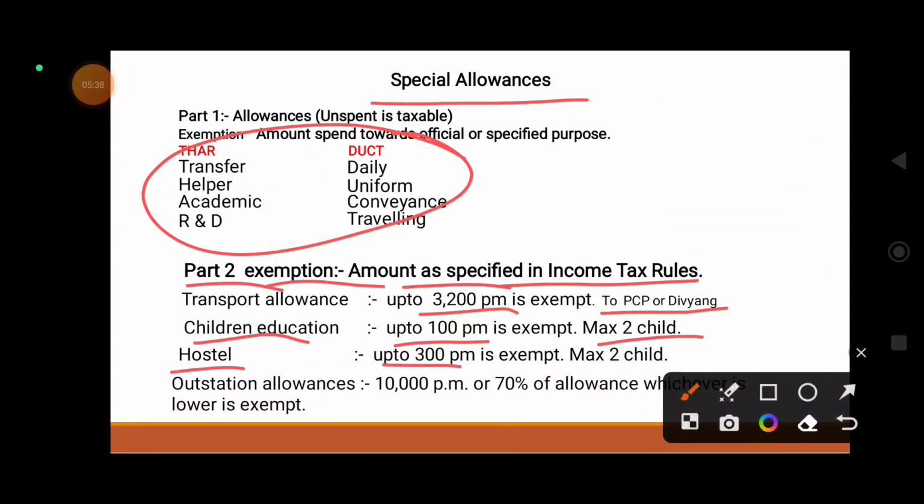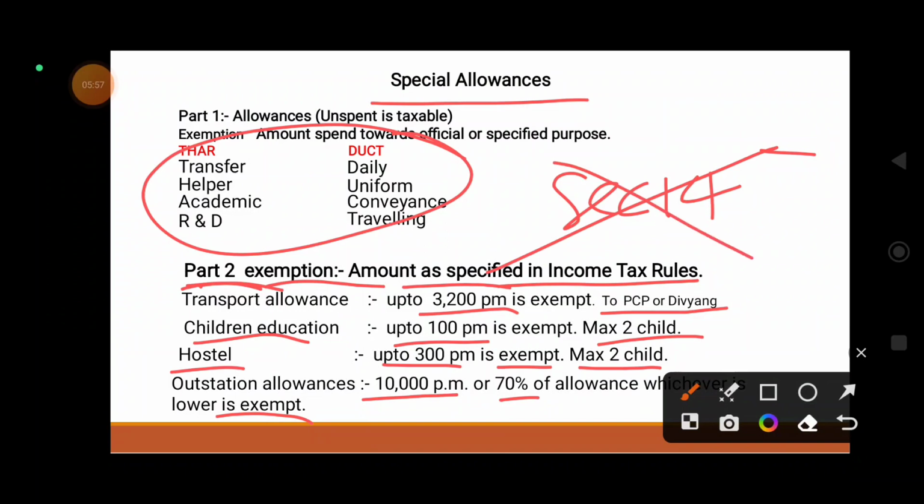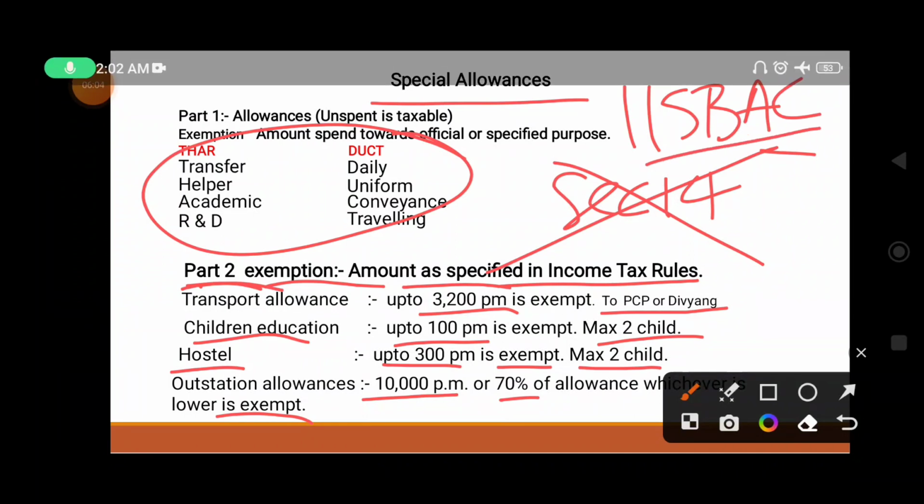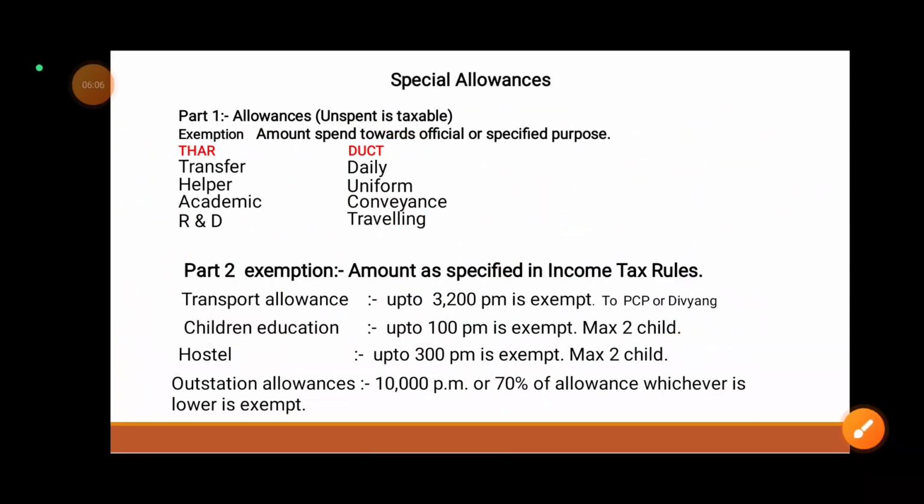Hostel allowance 300 per month is exempt, maximum 2 children. Outstation allowance 10,000 per month or 70% of the allowance received, whichever is less. These special allowances of part 2 of section 14 will also not be allowed if you are following the 115BAC new tax regime. Okay, this might not have been said to you in your colleges.